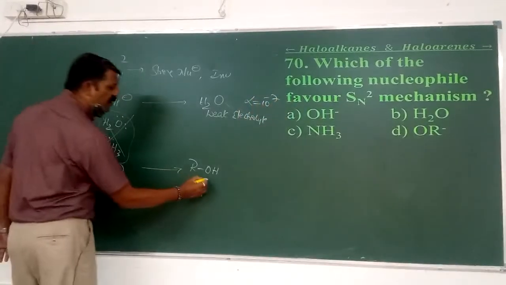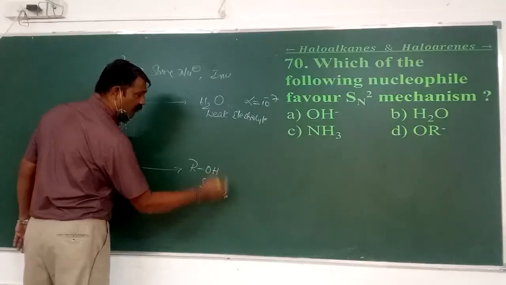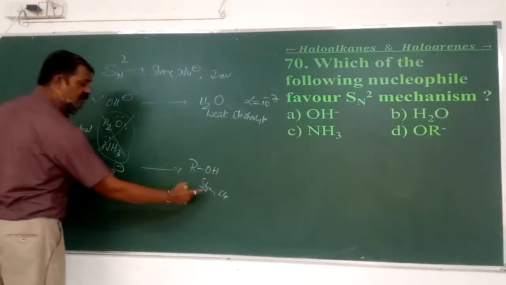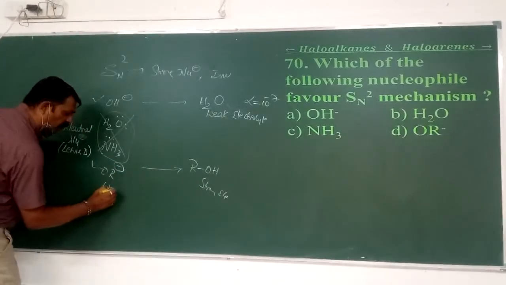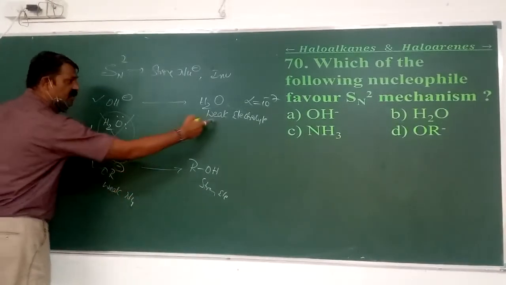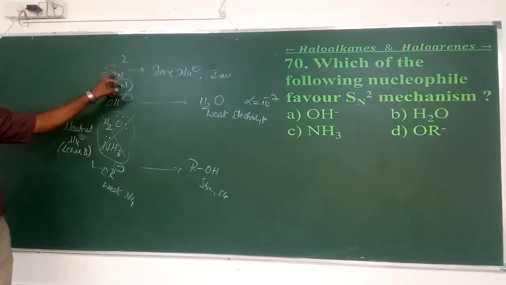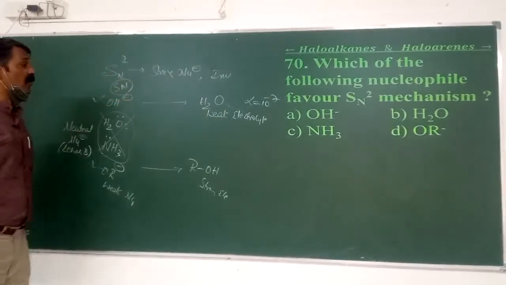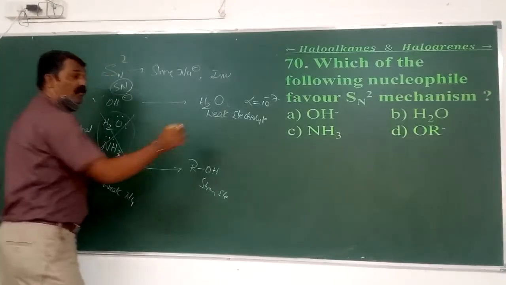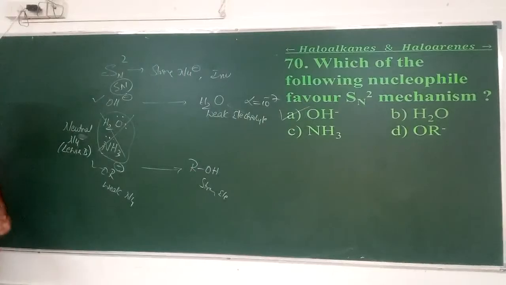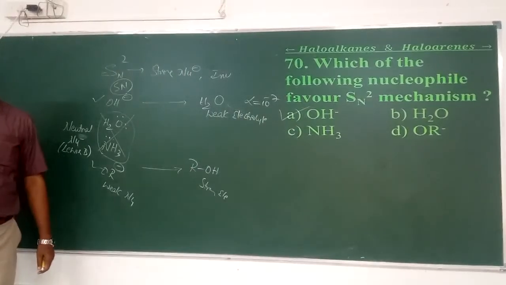But here, it is a little bit stronger electrolyte compared to the water. Therefore, as it is strong, this is a weak nucleophile. As it is weak, it is found to be the strong nucleophile. Because SN2 refers to the strong nucleophile, we can use the strong nucleophile, and that strong nucleophile is in the form of OH minus. That is 70A.